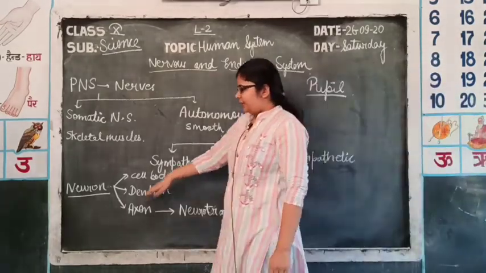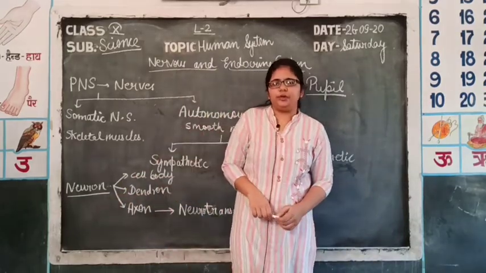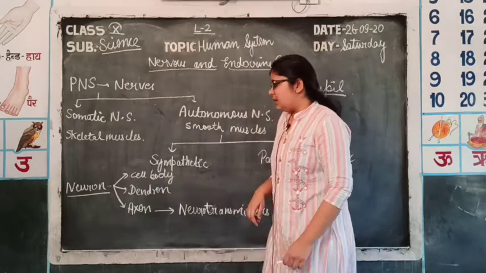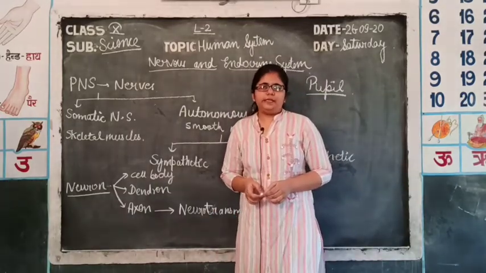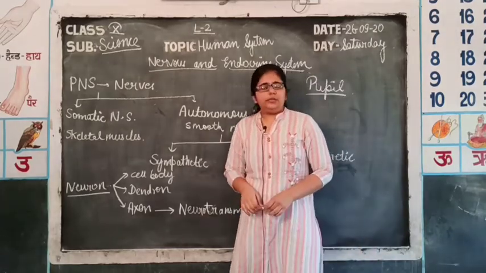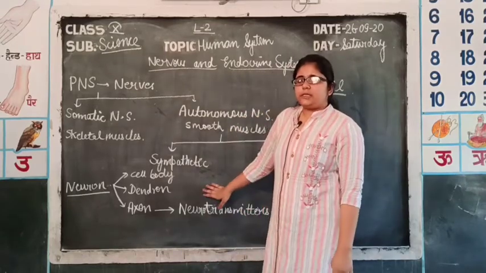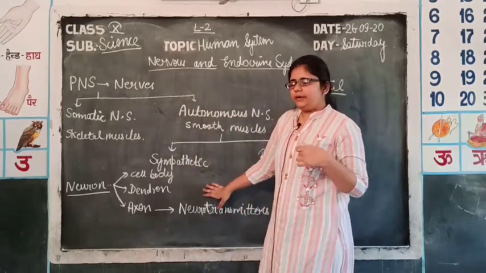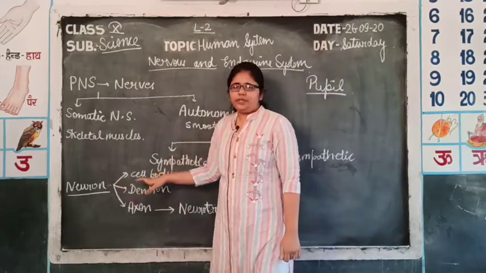So, the last part, that is the neuron. The neuron is the structural and functional unit of the nervous system. One neuron is connected to another neuron by their cell processes, and impulses are transmitted from one neuron to another, so that impulses are transmitted from tissues to the brain and from the brain to tissues. So, the neuron is further divided into three parts.